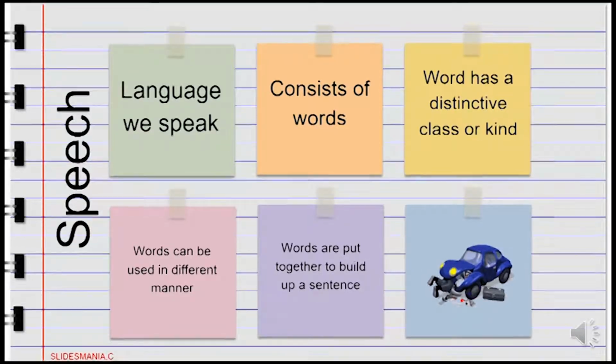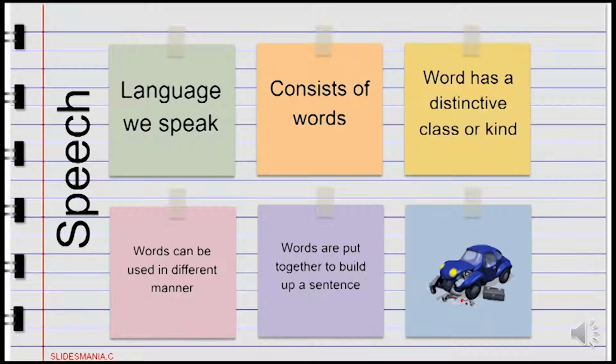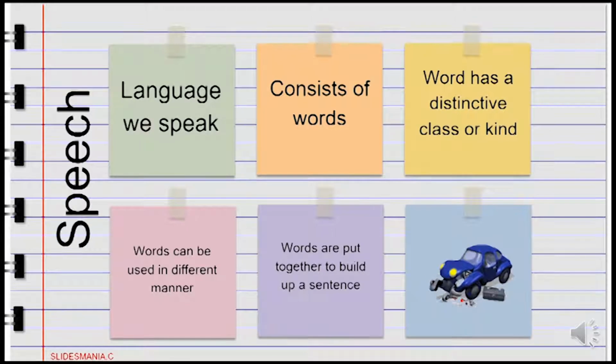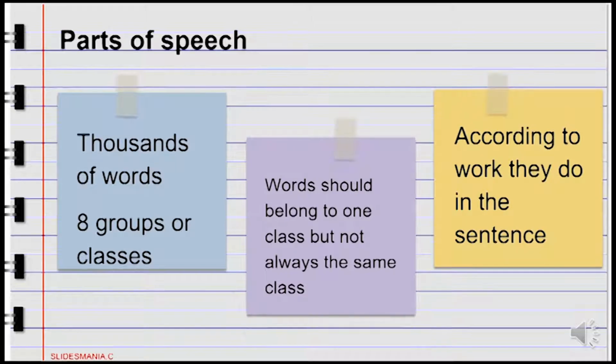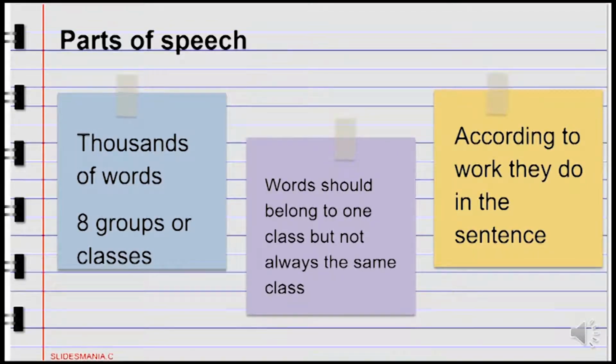In dealing with language, words are the parts that are used to build up sentences in much the same way as a mechanic puts together many bits to compile his machinery. Like the mechanic, you must be familiar with the parts that are needed and the use or purpose of each different part. The English language has thousands of words, but all of them fall into just 8 groups or classes known as the parts of speech.